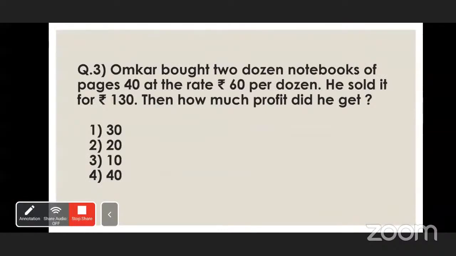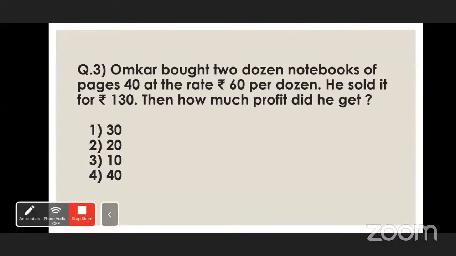Omkar bought 2 dozen notebooks of pages 40 at the rate of 60 per dozen. He sold it for rupees 130. Then how much profit did he get? So here they have already given that he got profit. Omkar bought how many dozens of notebooks? 2 dozen.